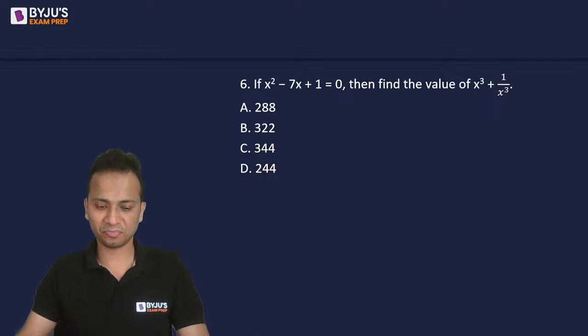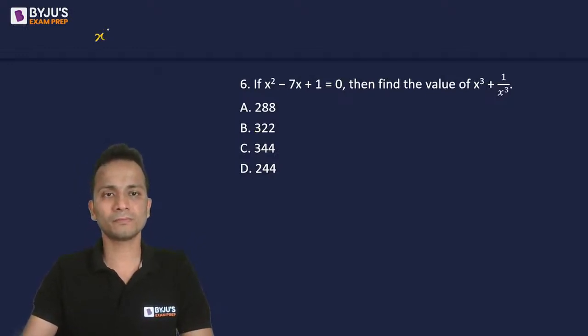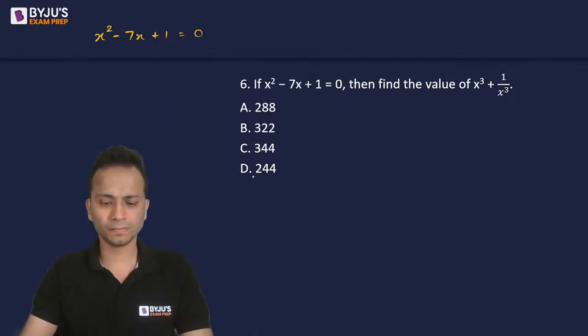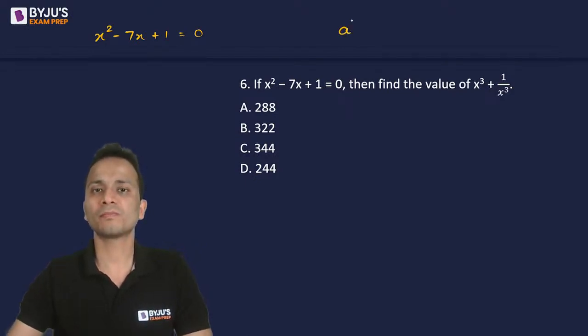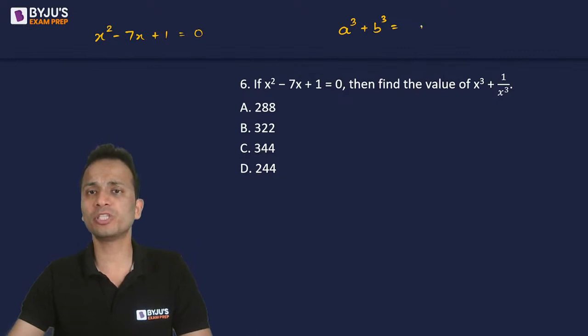All right, nice, so fast. This question is of not more than 45 seconds.